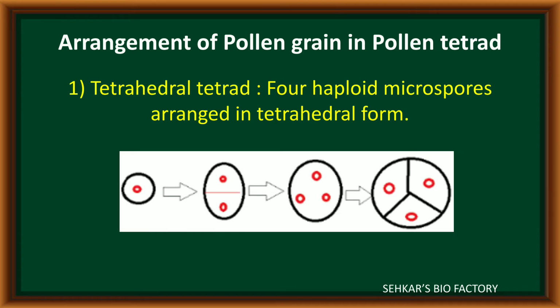The first method is tetrahedral tetrads. In this type, after completion of microsporogenesis, the four haploid microspores are arranged in tetrahedral form. It is called tetrahedral tetrads.